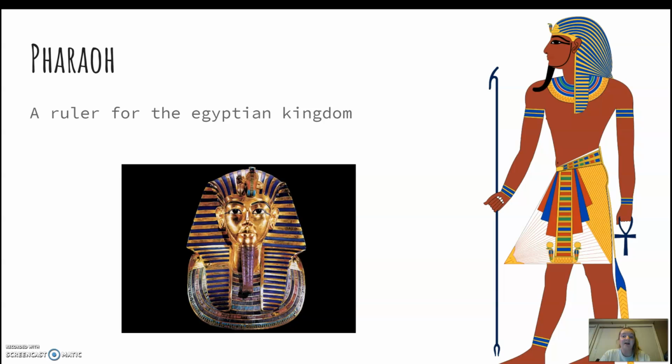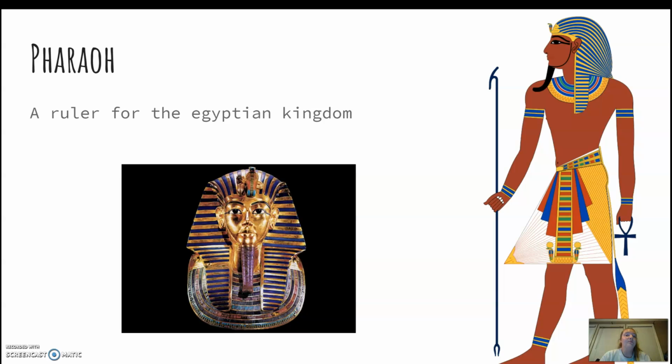The next word we're going to talk about is Pharaoh. A Pharaoh is a ruler of the Egyptian kingdom. As you can see in these pictures, the Pharaoh was the king and is seen as the god of the earth. The term Pharaoh didn't come about until the New Kingdom era. Before this, leaders were known as kings. The word Pharaoh also means great house.